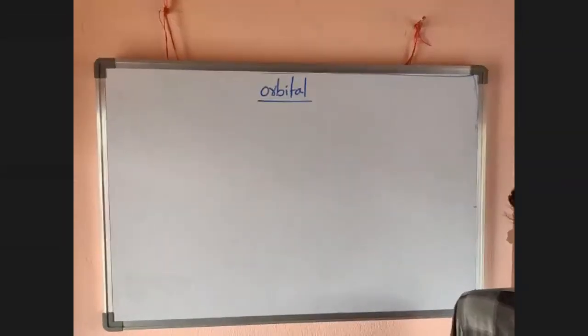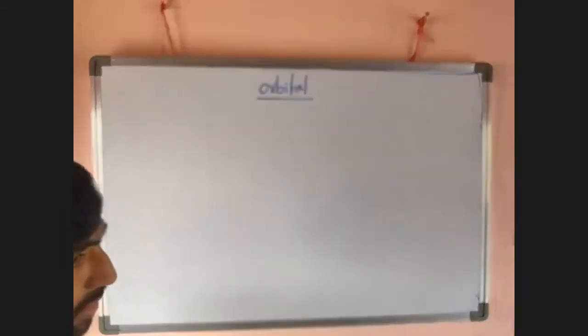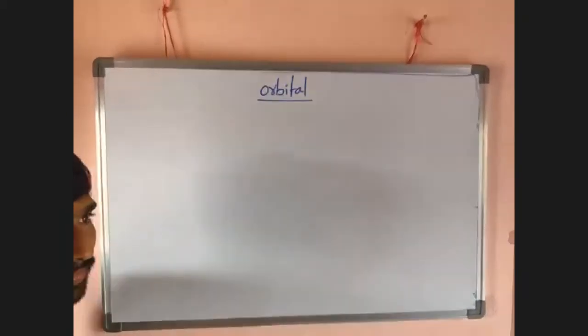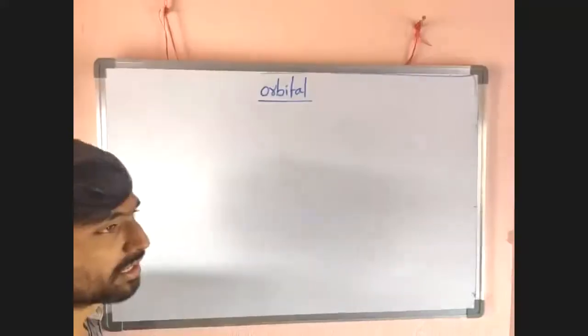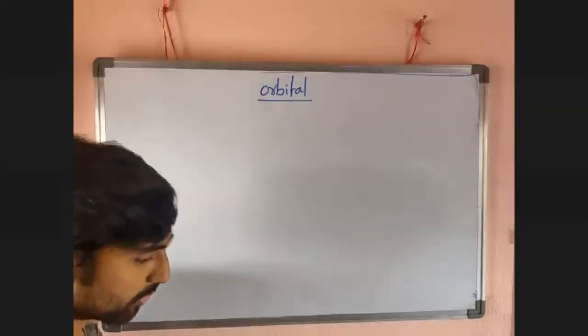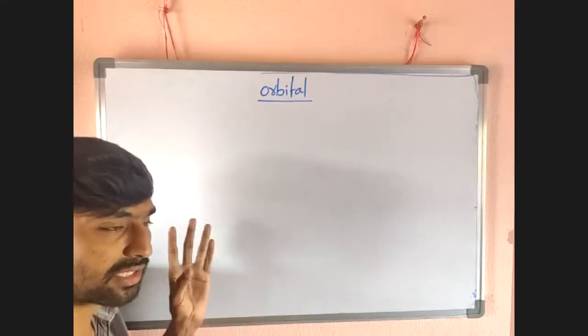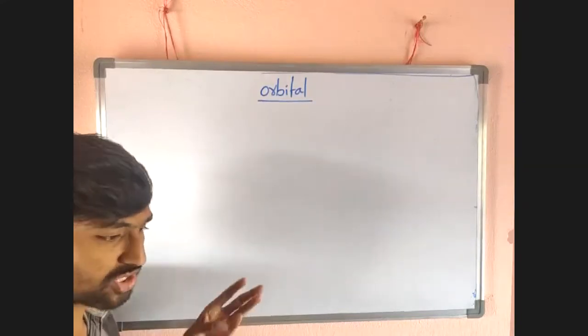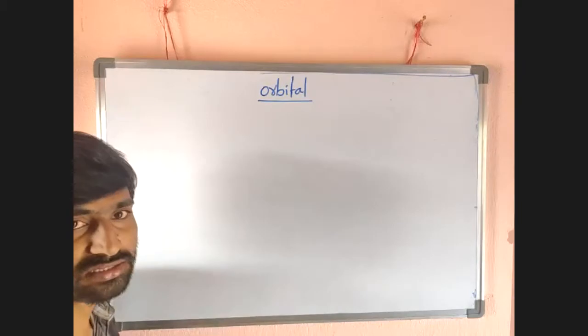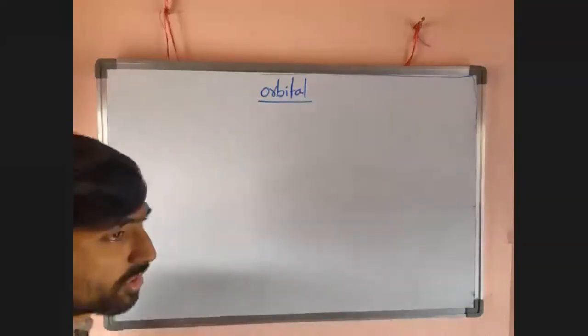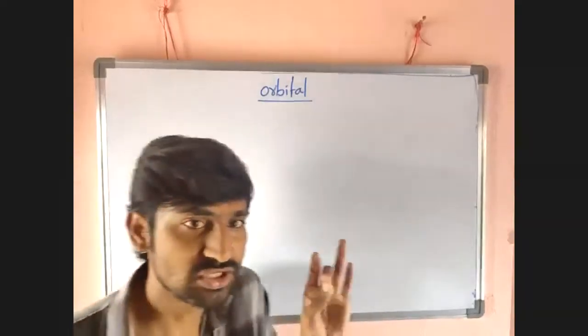Actually, how much probability? I told you yesterday that it is 95%. Now that is the definition of orbital. There are a number of orbitals, but actually we know 4 orbitals: s orbital, p orbital, d orbital, f orbital. The remaining orbitals are there, but we know s, p, d, f.